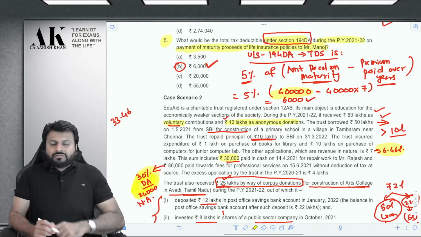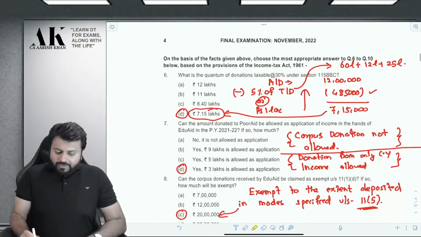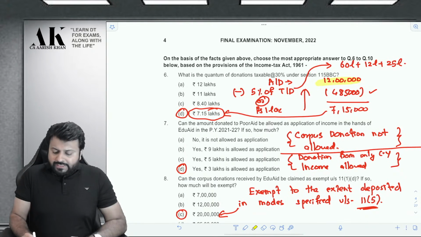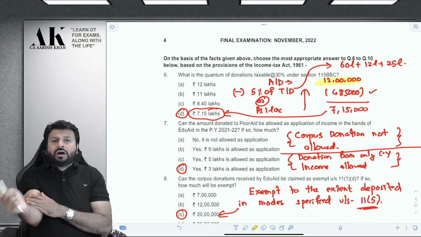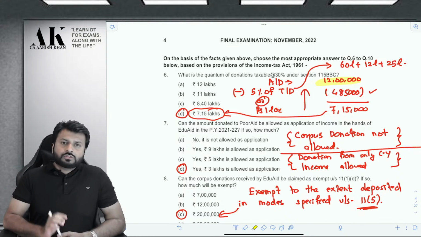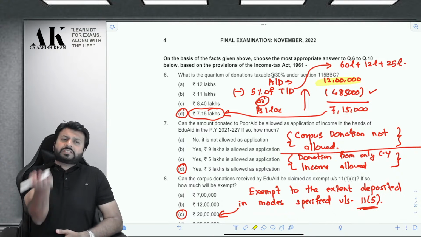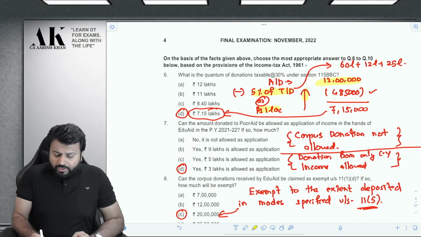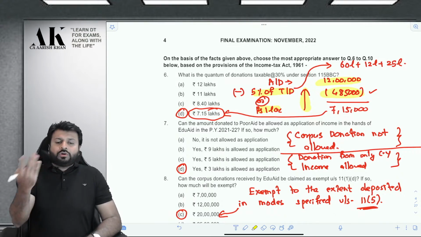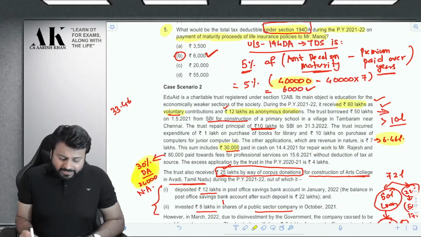Now, how much is taxable out of this? Listen carefully. What does section 115 BBC say? 115 BBC says that the anonymous donation which is taxable is 12 lakhs minus 1 lakh or 5% of total donation, whichever is higher. So out of 12 lakhs, you have to reduce 1 lakh or 5% of total donation, whichever is higher. Now, what is total donation in this question? The total donation in this question is 60 lakhs you have received as voluntary donation and 12 lakhs as anonymous donation.